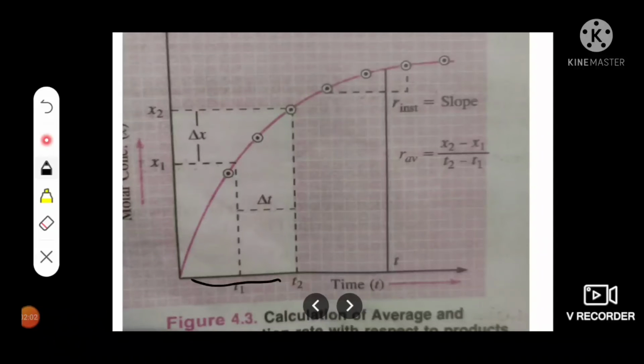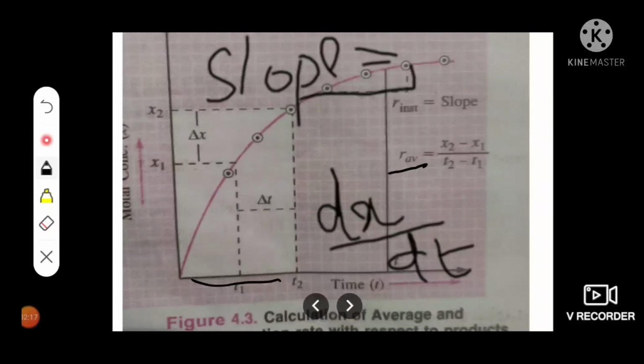From the graph we can calculate both the instantaneous reaction rate and the average rate. Average rate is equal to H2 minus H1 by T2 minus T1, and instantaneous rate is given by the slope.